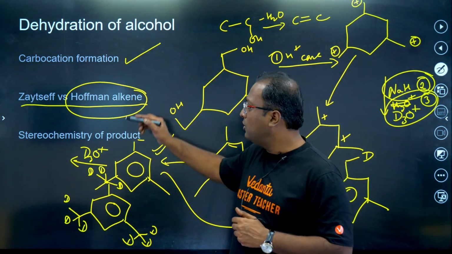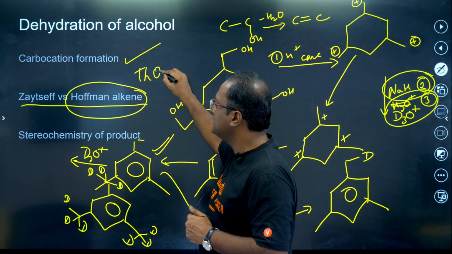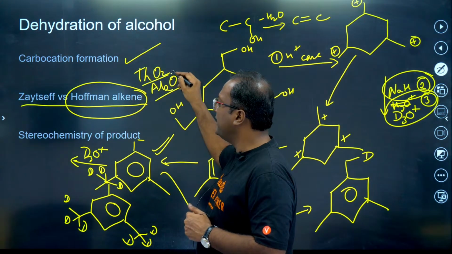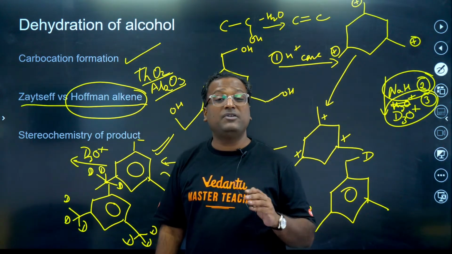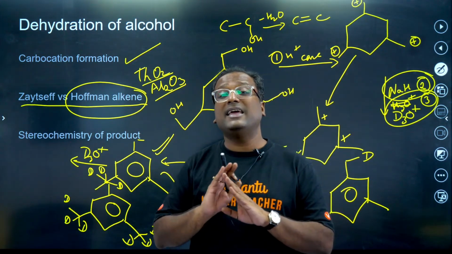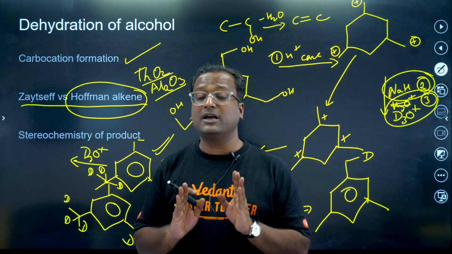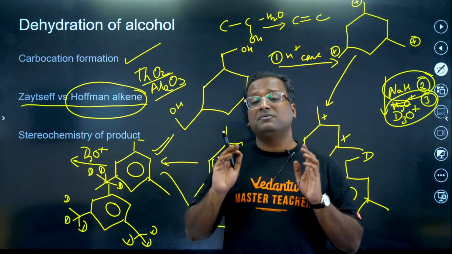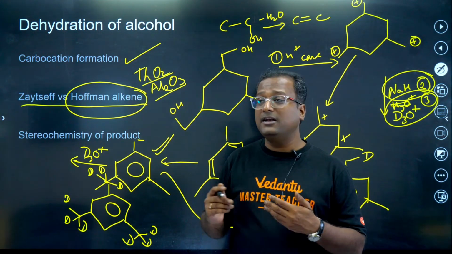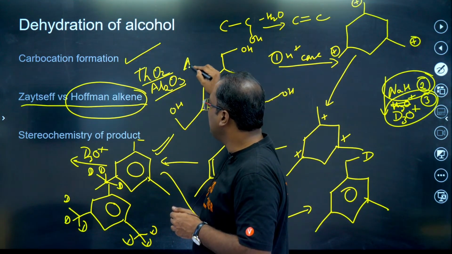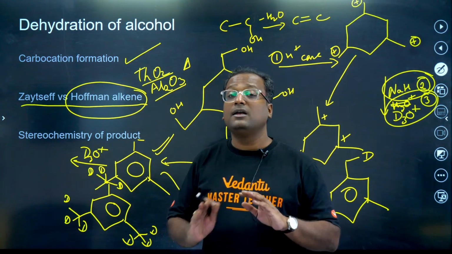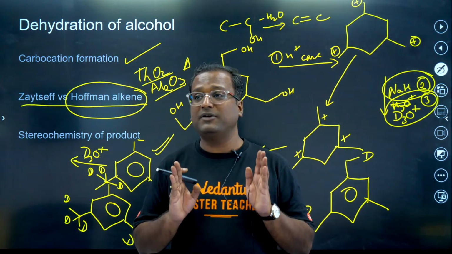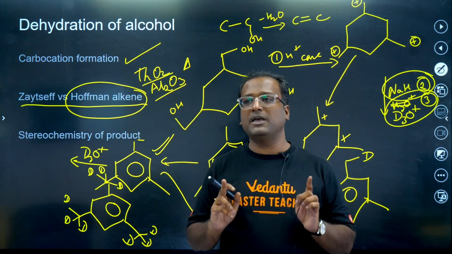No. When you use dehydrating agents like ThO2 or Al2O3, metal based or solid based dehydrating agents, then we do not get carbocation formed, then we do not get Saytzeff alkene, we get Hofmann alkene as a product. Very, very, very important point here. Whenever we talk about ThO2, Al2O3 along with high temperature being used as dehydrating agent, no carbocation is formed as well as no rearrangement takes place, and we get Hofmann alkene as the major product.